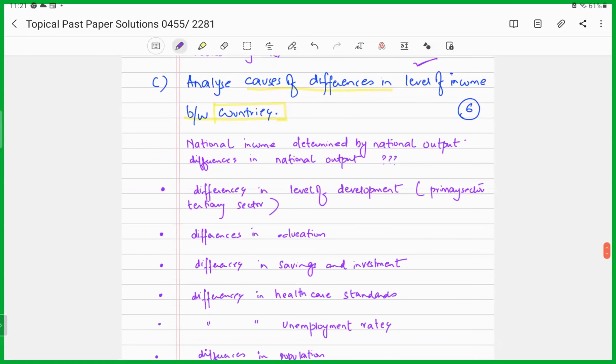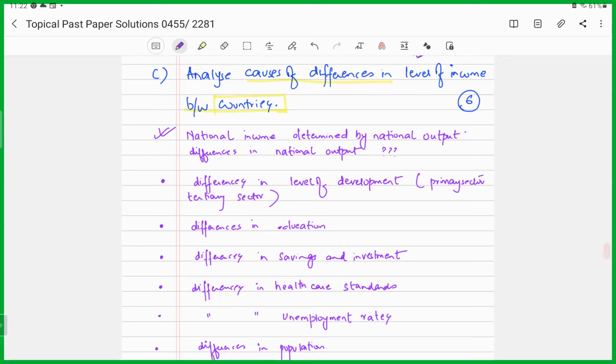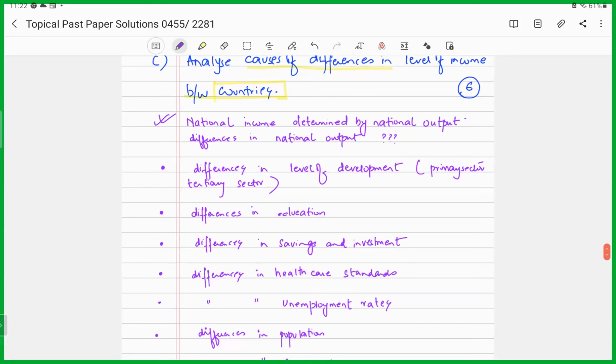Now, when there exists a difference regarding income among countries, you must realize the most important thing, that differences in national income is determined by national output, right? So every country's income is based upon the national output it produces, right? So the differences in national output will be caused by what? Will be related to the levels of development, right? So the higher the developed the country is, the higher would be its earning, right?